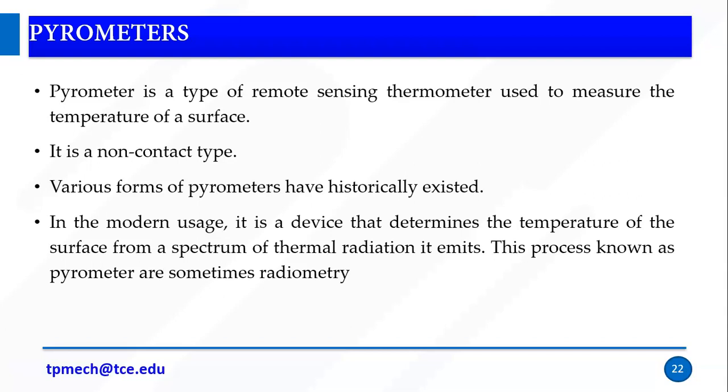We cannot insert a liquid-in-glass thermometer into pouring molten metal. Likewise, with furnaces and flames, we cannot measure by contact type. So in casting or other high temperature working environments, we cannot use contact type. We are going to use non-contact type, and one of the non-contact types is the pyrometer.